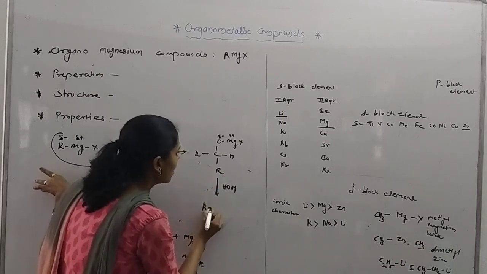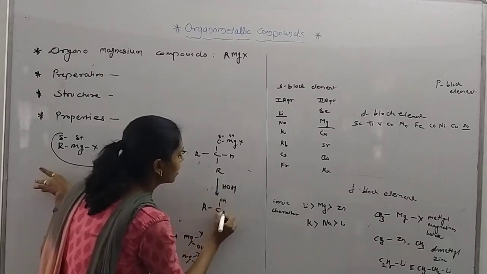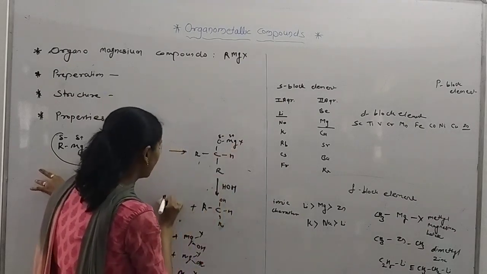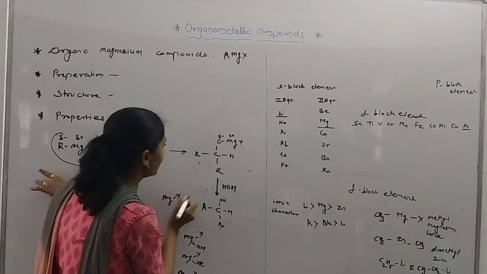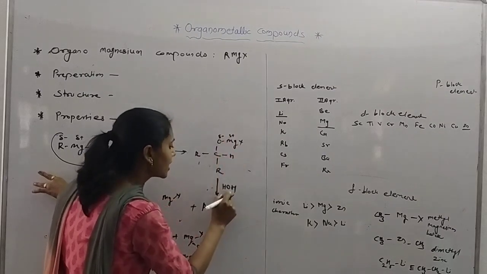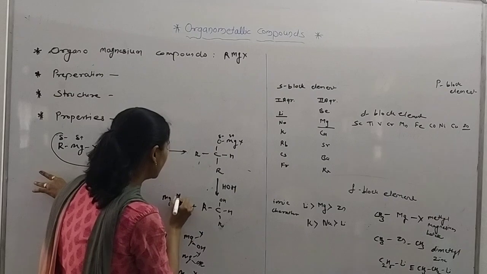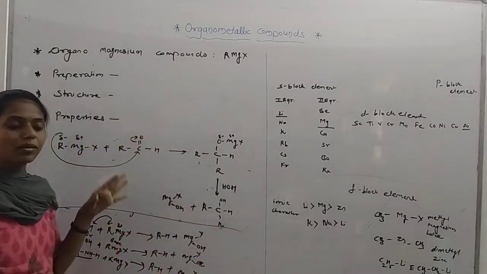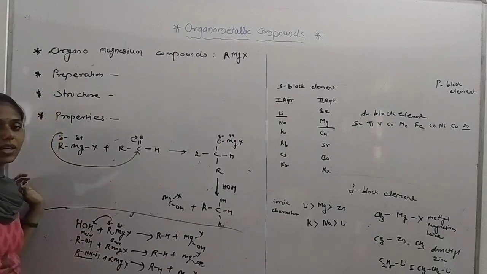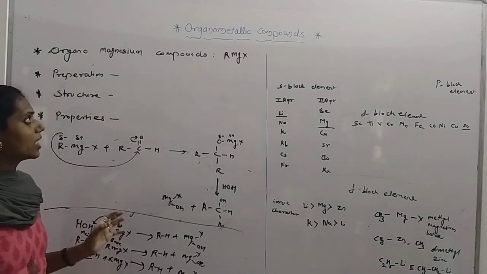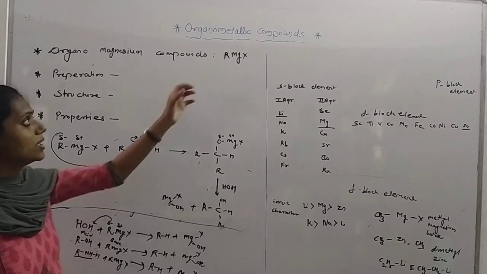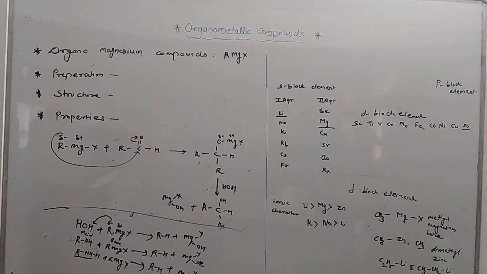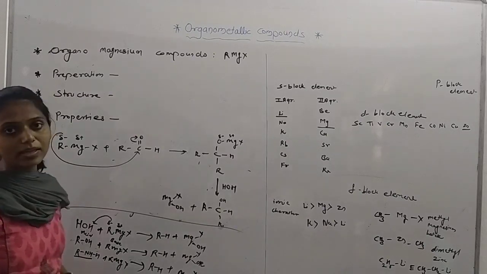So what is the product? RCOH, with R. What is the byproduct? This MgX is already there, and the positive reacts with the negatively charged OH. So this is the reaction. That means there are some kinds of reactions that take place using the magnesium reagent, whose other name is Grignard reagent.